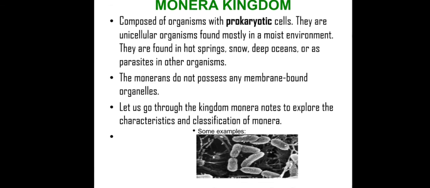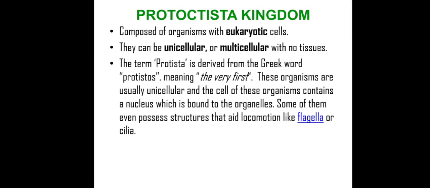The second kingdom which we have is kingdom Protista. These species are found in aquatic regions as well as soil. Basically they are present in moist areas. Most Protista species are unicellular. However, there are a few multicellular Protista also, such as kelp. Some species of kelp grow so large that they exceed over 100 feet in height.